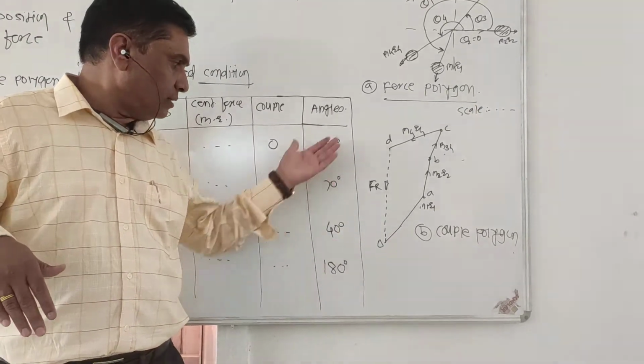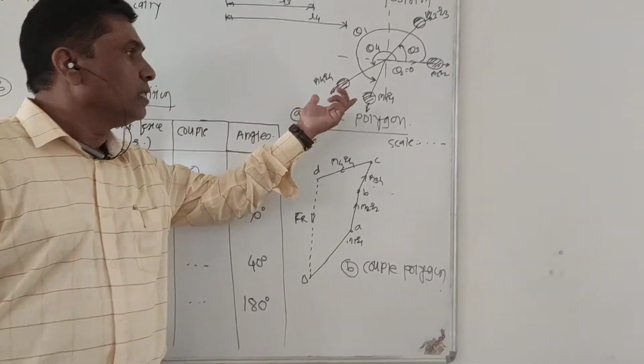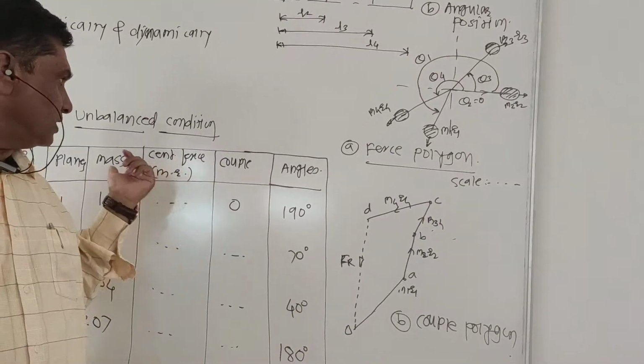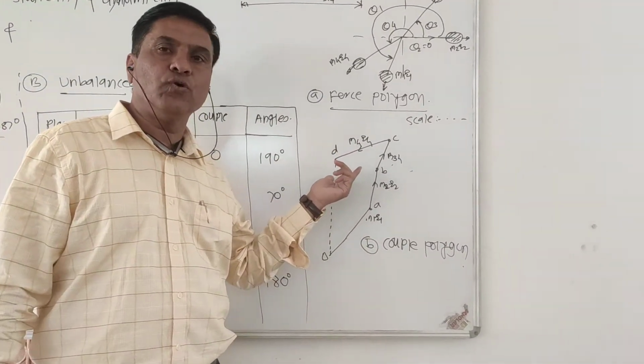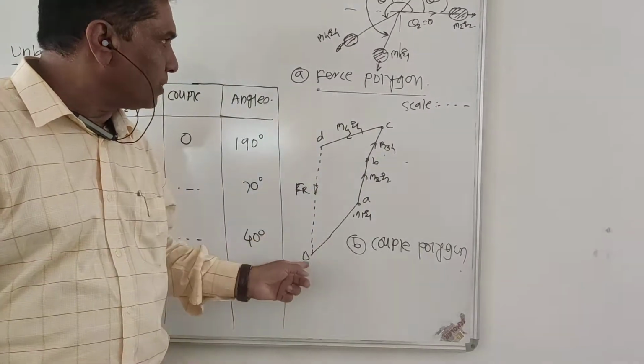As per this requirement from the customer, I have again drawn the angular position diagram, and from the centrifugal force and couple calculations I have again constructed the force polygon and the couple polygon. Here I have constructed the force polygon.